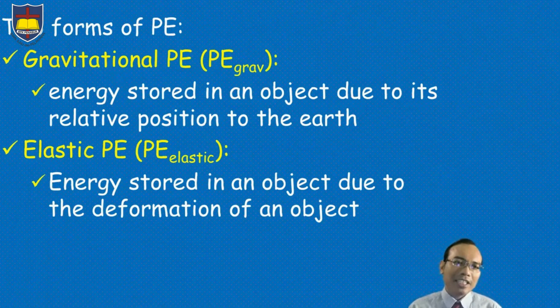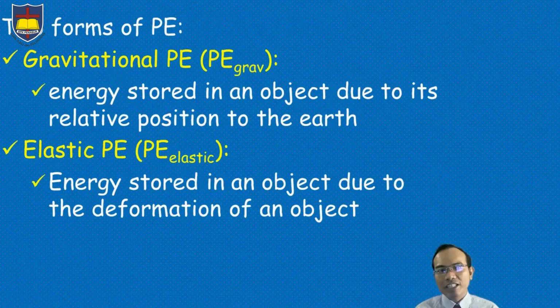Because of that, there are two kinds of potential energy. There is gravitational potential energy, that is the energy stored in an object due to its relative position to the earth, and the elastic potential energy, or in other words, the energy stored in an object due to the deformation of an elastic object.